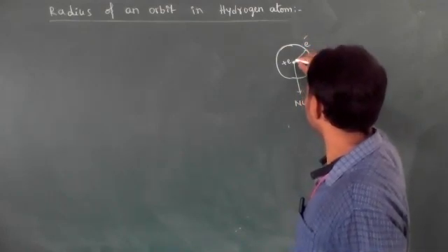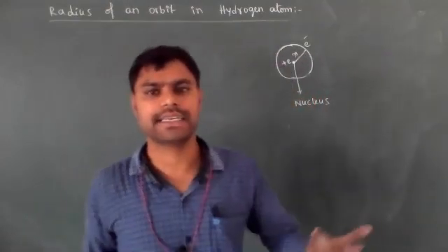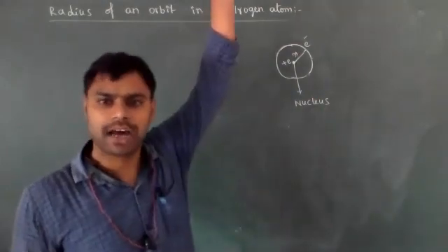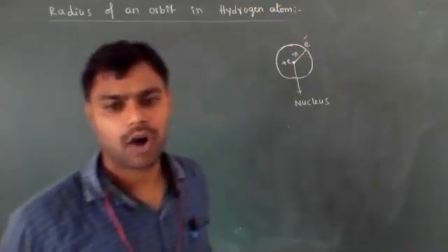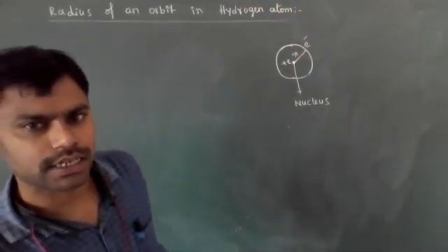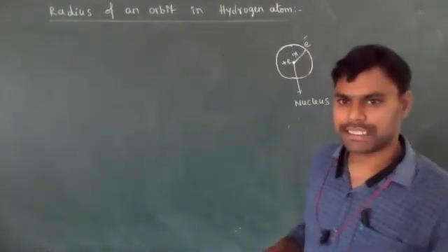This is called the radius. Maybe the electron is present in the first orbit, it is R1. It may be present in the second orbit, R2. Maybe in the nth orbit, it is Rn. Okay? What is Coulomb's law? We will discuss Coulomb's law and its detailed applications soon in physics. But generally,